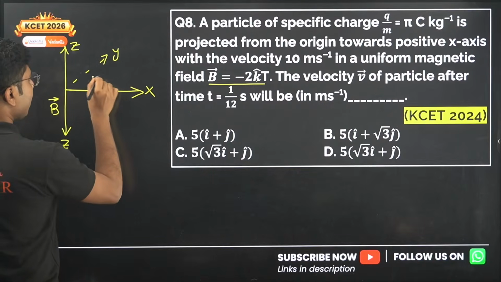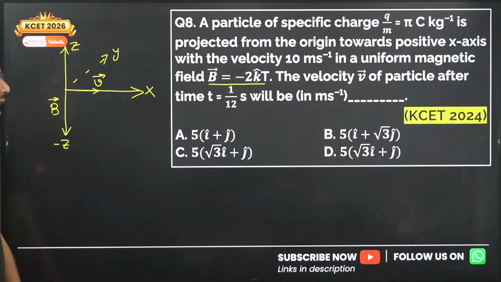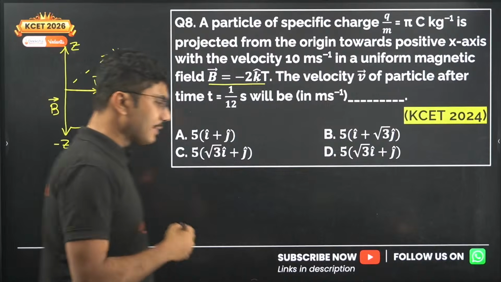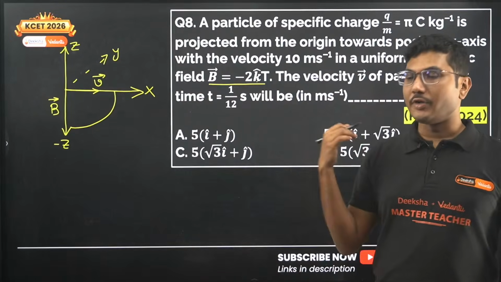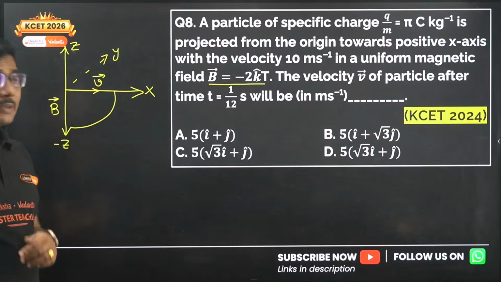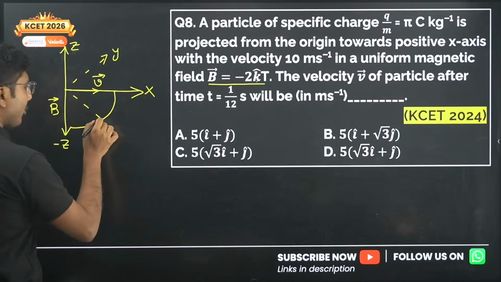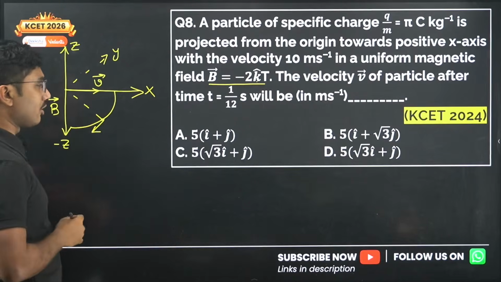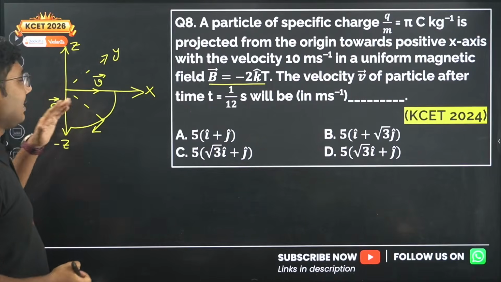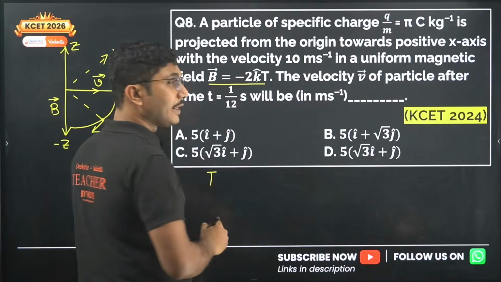This is the direction of velocity initially, and as we know, because the magnetic field and velocity are perpendicular, it will tend to move in a circular motion. And what happens in circular motion? The magnitude of velocity remains the same. So the speed does not change. If you want to calculate the velocity at this point, you have to find the components of velocity. If you can do that, you will be able to calculate the velocity. But first you have to calculate the time period of the motion.